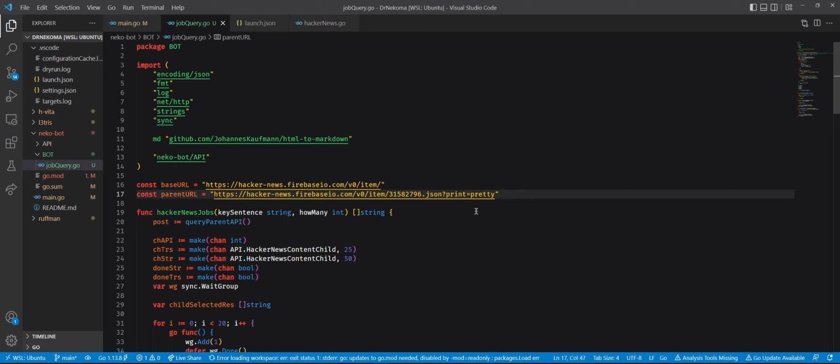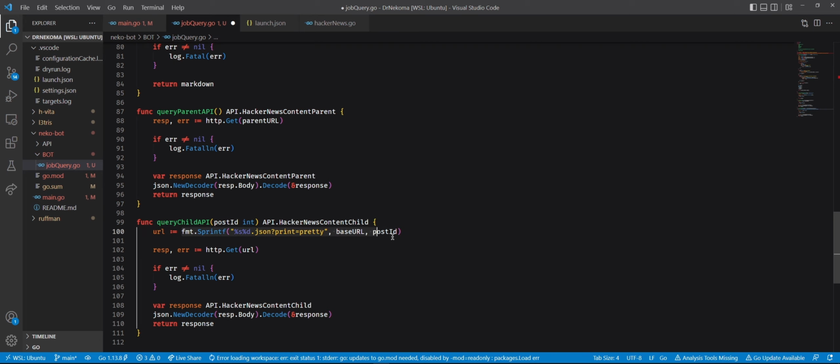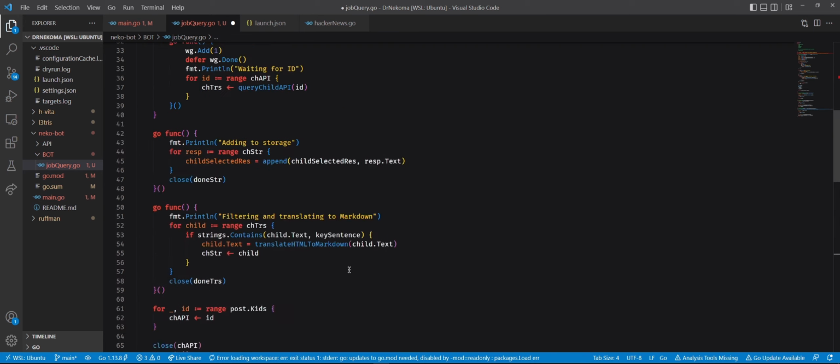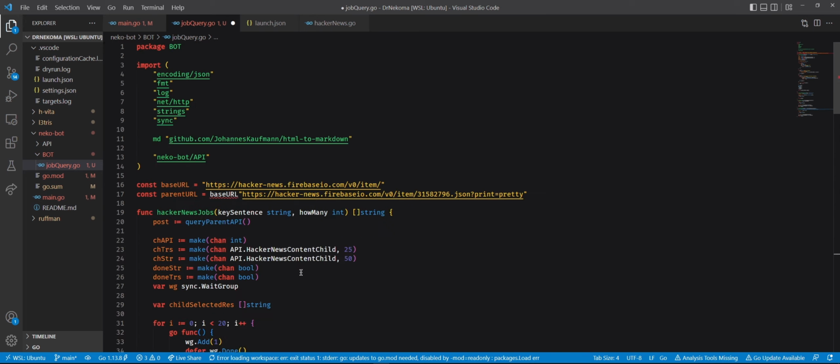Why were you not building the parent URL using the base URL already? No, we can. I don't remember how to concat. It's in here. It's like this. Sprintf is the best thing ever, as always. So it's gonna be like this, and then this, here, and here.